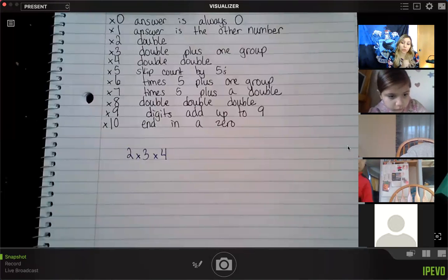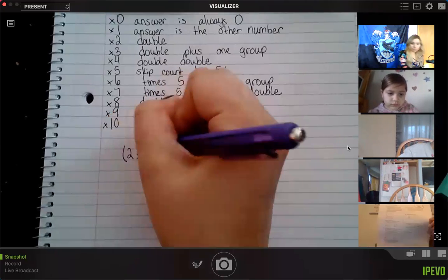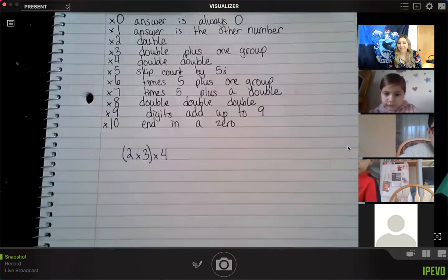I always start with the 2 smallest numbers because that will get me the smallest product. And that'll make it easier to multiply by my next number. So my 2 smallest numbers here are 2 and 3. I am going to put them in a bubble. These bubbles are called parentheses.